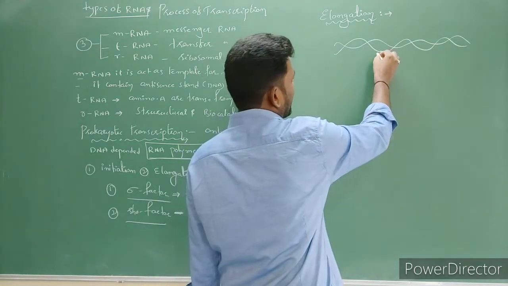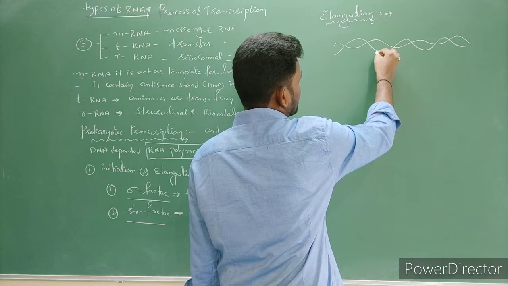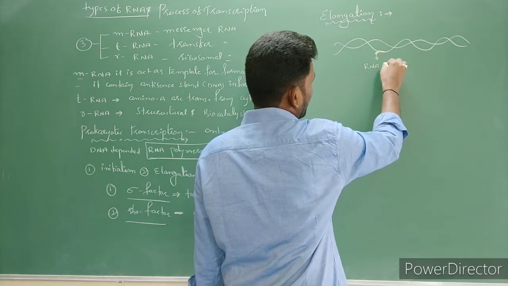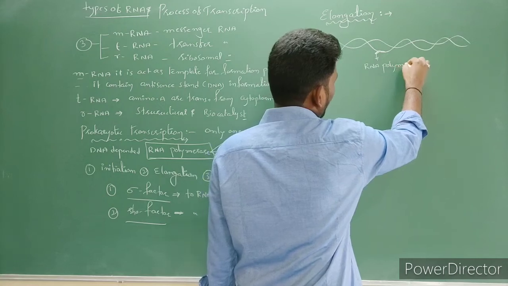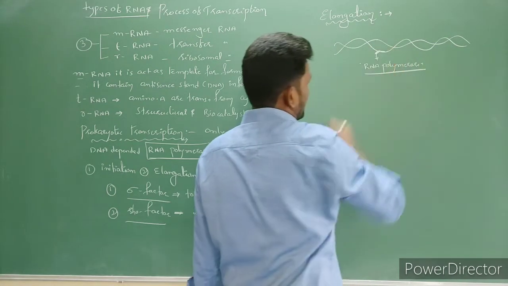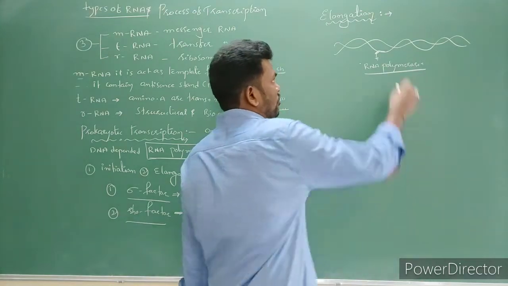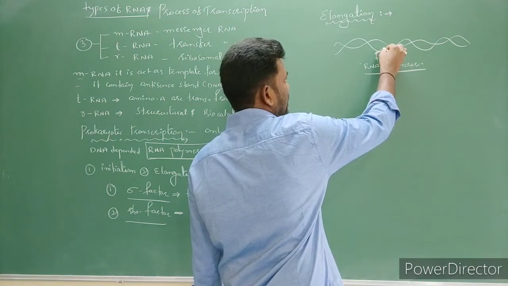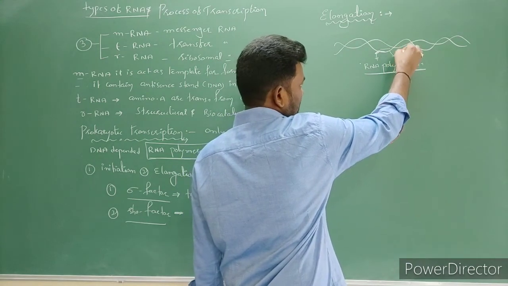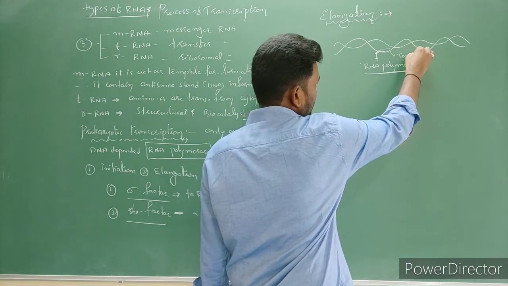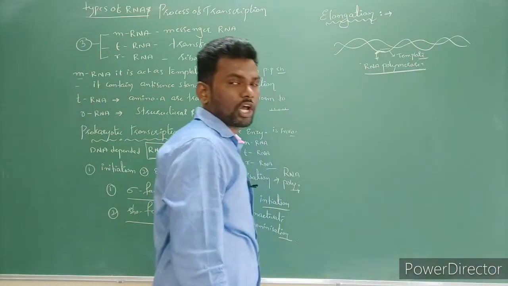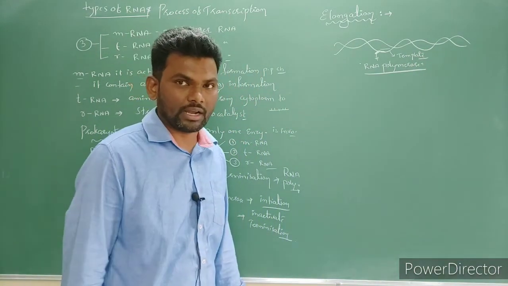First, what happens here? RNA polymerase enzyme is attached on this strand. Right? Now polymerization is going to start based on this sequence. The strand is what? Template. Which is template strand? Nonsense strand is a template strand.